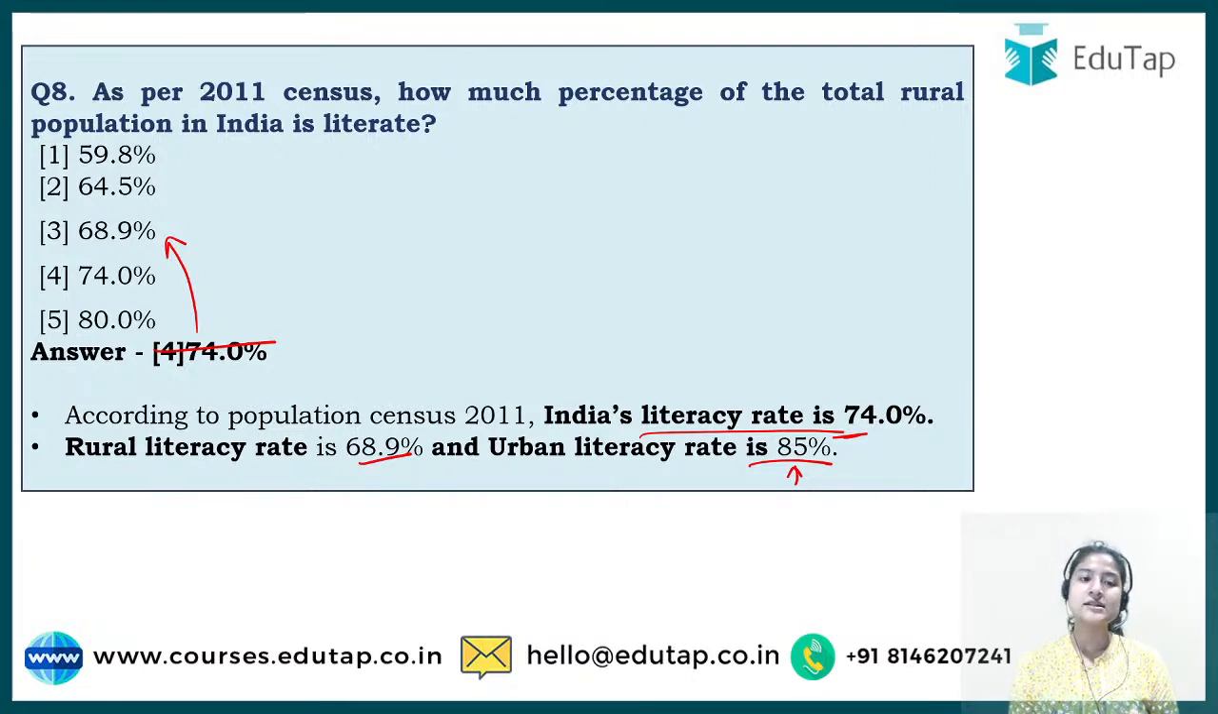So you can go through the 2011 census, because in any government exam, not only NABARD, questions can come from this census, because it tells about the data and statistical information of our country. That is why you should go through the 2011 census at least once, or before the examination just go through it.